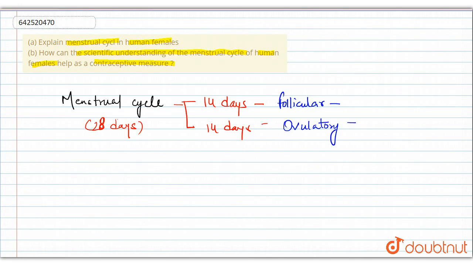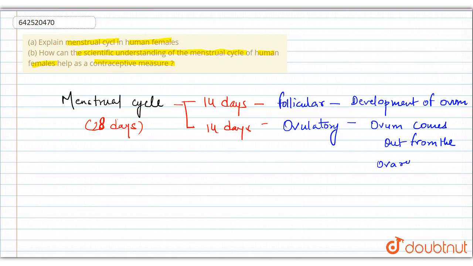So as the name suggests, in the follicular phase, the development of ovum will take place, and in the ovulatory phase, the ovum comes out from the ovary, and it basically resides in the fallopian tube for fertilization. It waits in the fallopian tube, and when there is no fertilization, it will lead to the menstruation.